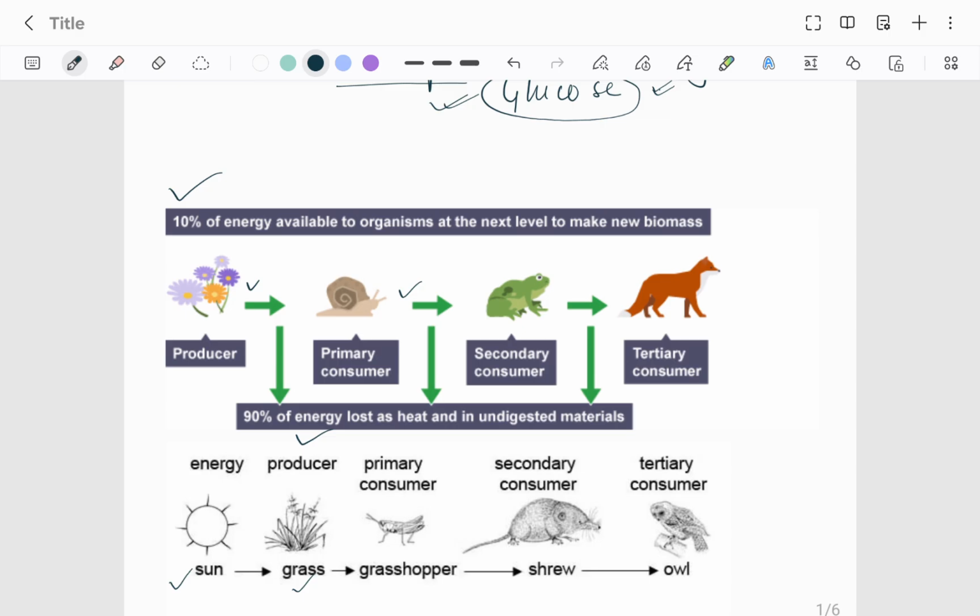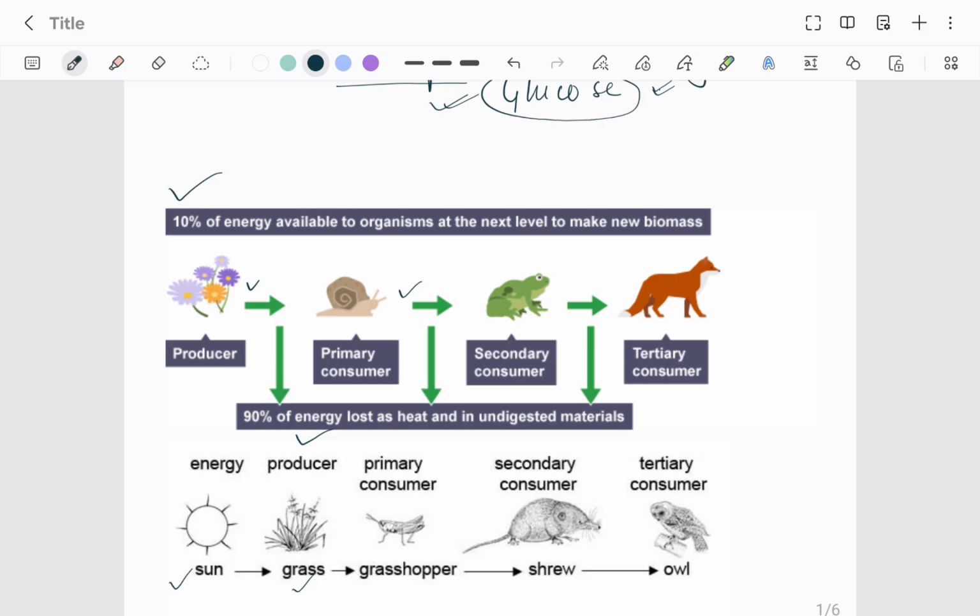Not just heat, the total 90% is lost in different forms, for example heat. Or suppose a herbivore eats parts of the plant, everything will not be digested. Some of that will be wasted in the form of fecal matter, which also contains organic things and chemical potential energy that is being lost. And suppose a carnivore is eating another animal, a herbivore.